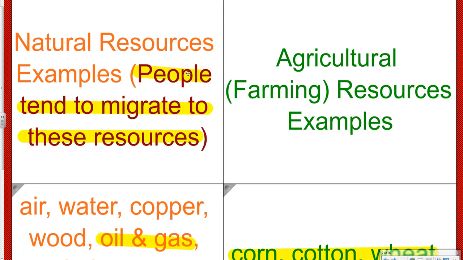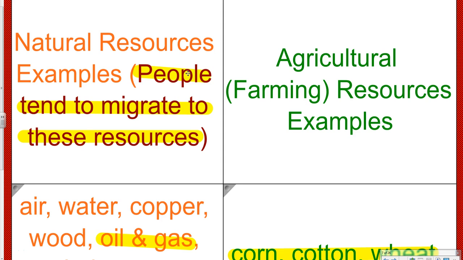Okay, so an example of a natural resource is people tend to migrate to these resources, so natural resources. For example, a river. Okay, why do people migrate to river? I want you to pause the video and think about, why do people migrate towards rivers? Okay, so people migrate to rivers because it's a natural resource.